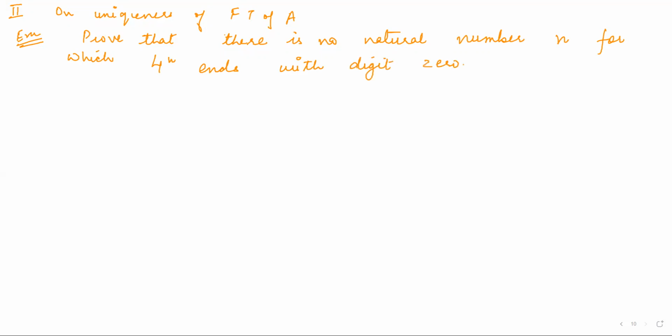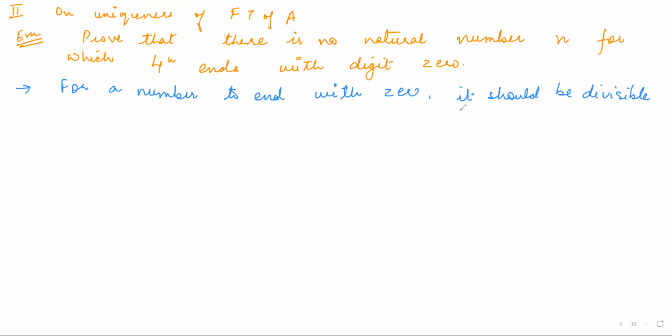So let's see how we use the uniqueness part here. Now, first of all, if any number is ending with 0, we know that it should be divisible by 5, right? Yes, ma'am. You can write this line that for a number to end with 0, it should be divisible by 5. Right? Or we can say that 5 is one of the factors.